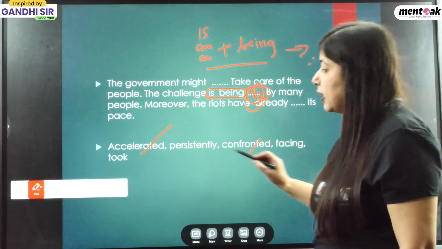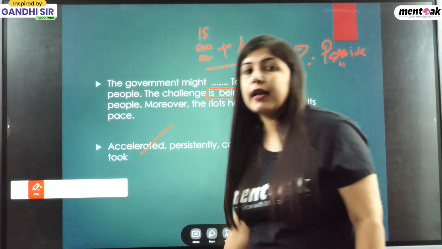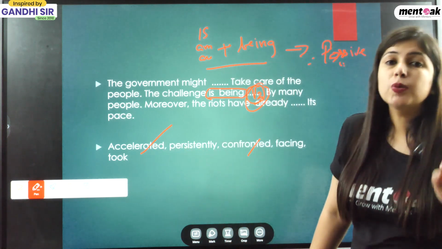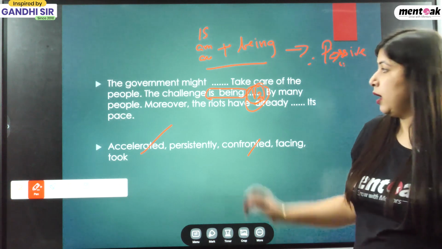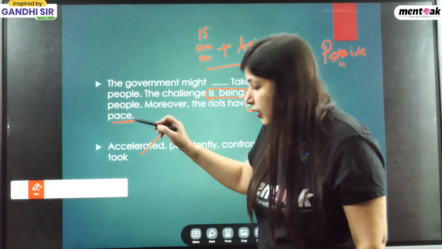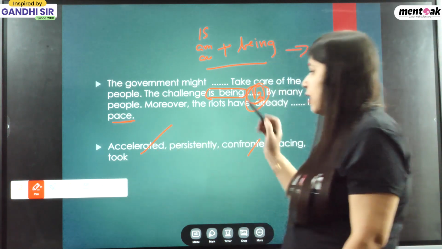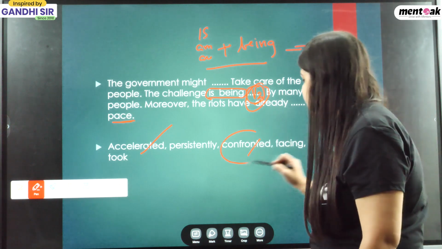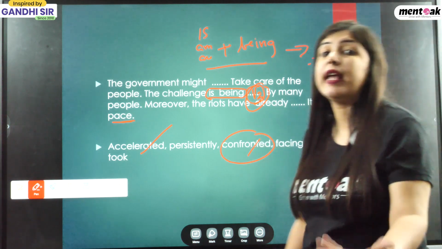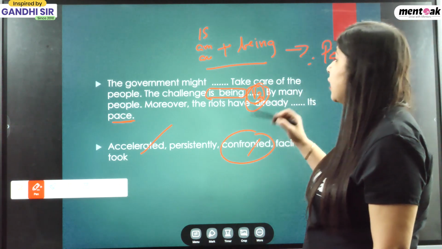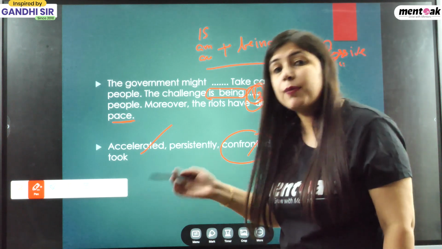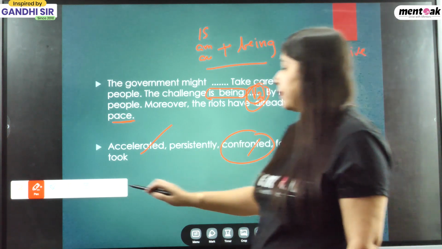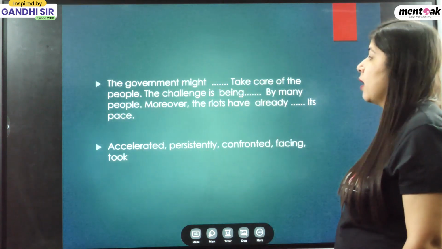If you see the word accelerated, that means that is associated with the word speed, pace. So the word pace you can see in the next fill in the blanks, not here. So what word will come over here? That is confronted. Confronted means faced. So the challenge is being confronted, faced by many people. Is that clear? Okay. So next one.